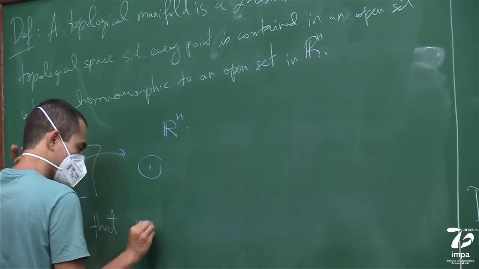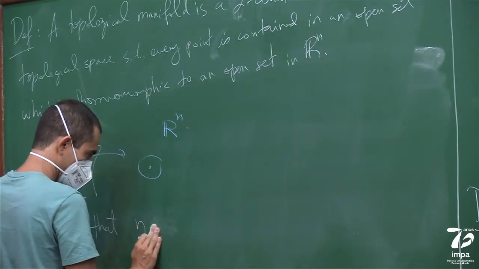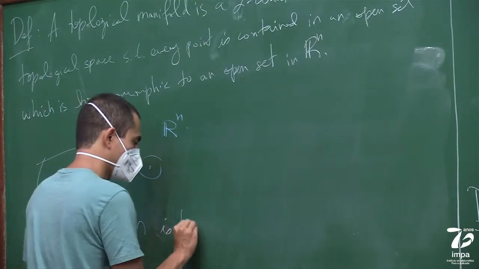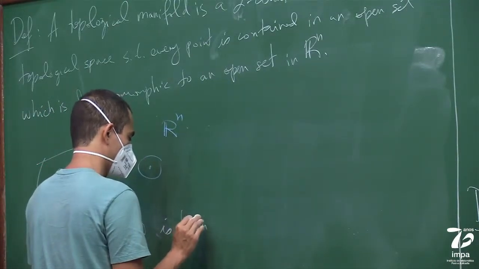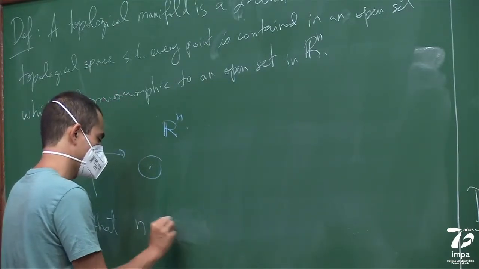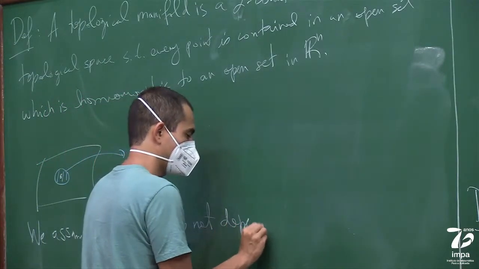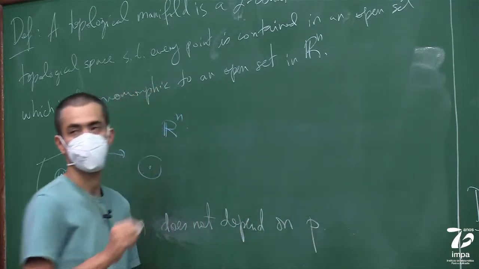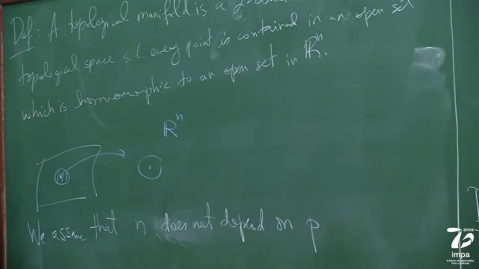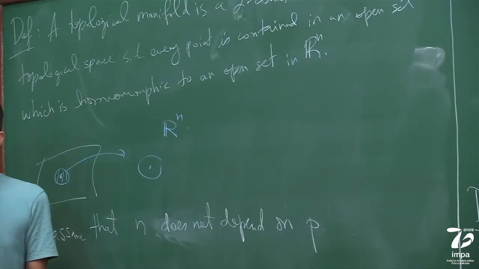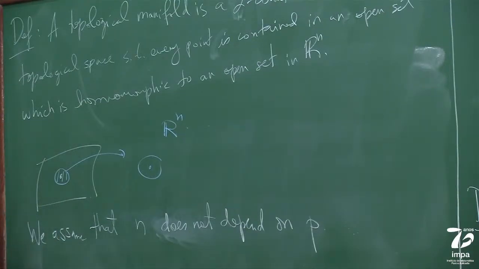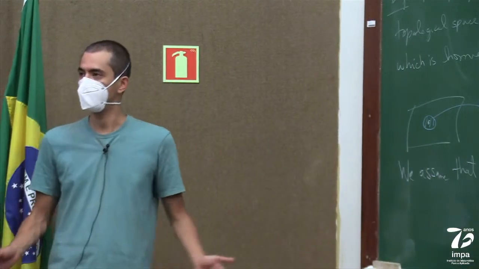that the n is chosen, that n does not depend on P. Okay, again, if you don't assume that, you can prove that for each connected component, the n is the same, but then you could actually have different connected components of different dimensions. We don't want to do that.